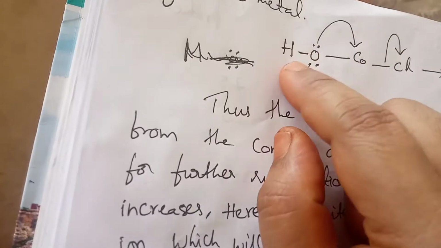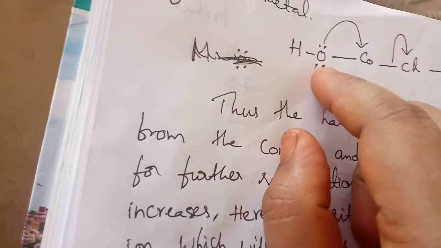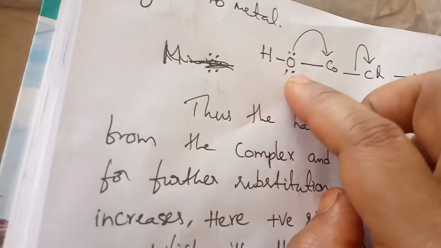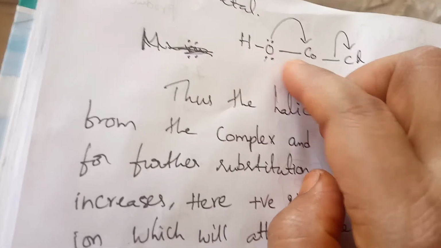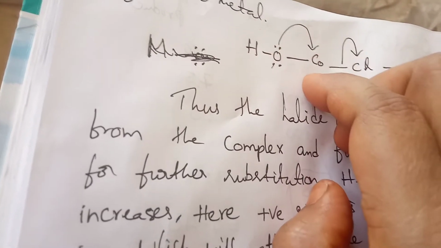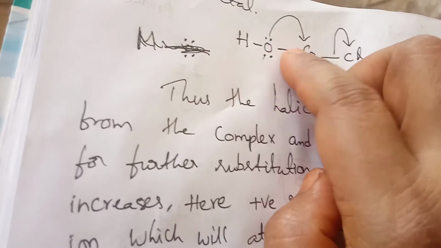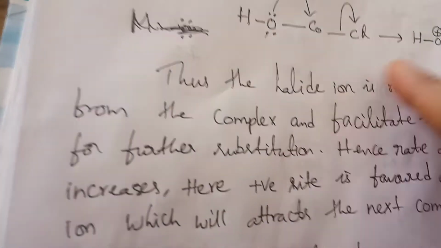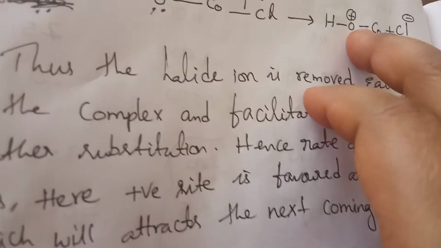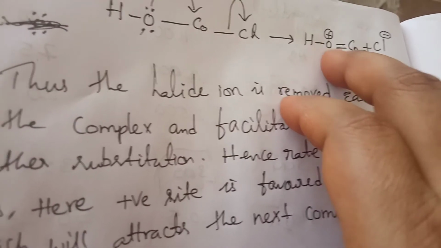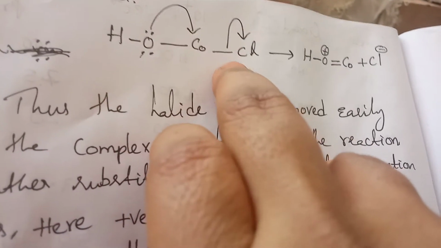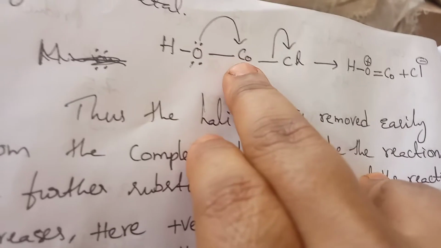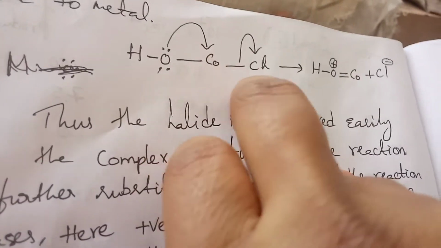So how is it possible? Here we take one of the ligands, OH minus. The oxygen has two lone pairs, and this lone pair is donated to the metal atom. The single bond is already the sigma bond. It donates electrons to the metal, meaning it forms a pi donor, so they form a pi bond. So the oxygen has a positive charge, and the metal atom needs electron density, which is given by the oxygen, so the halide is easily removed.